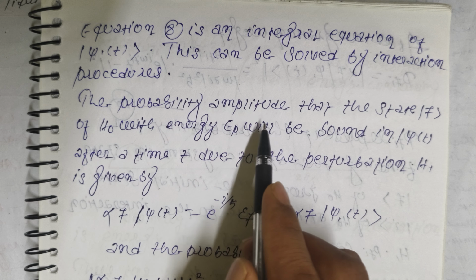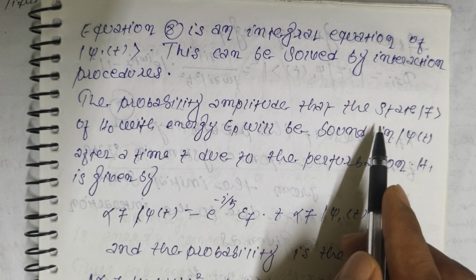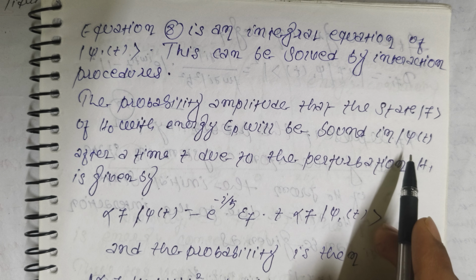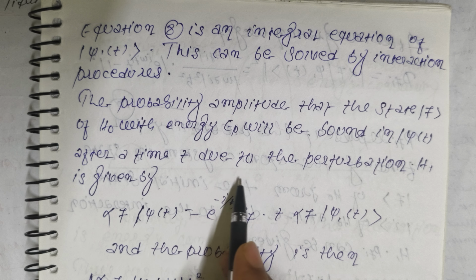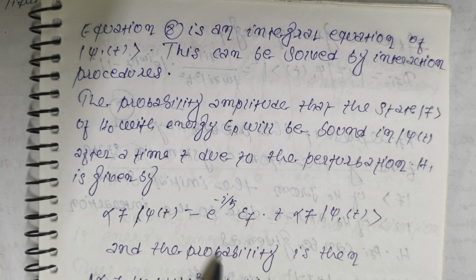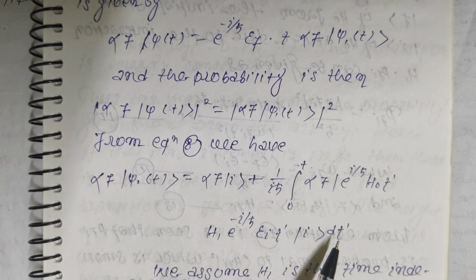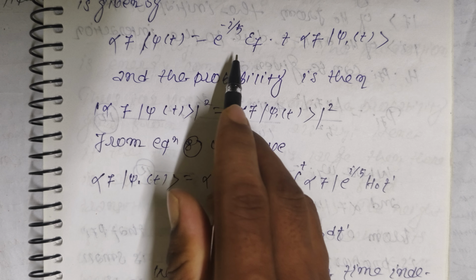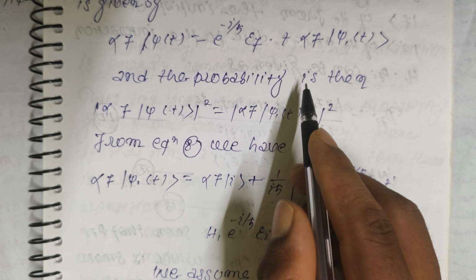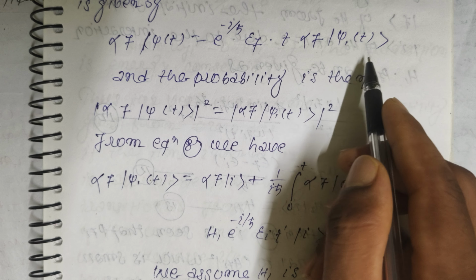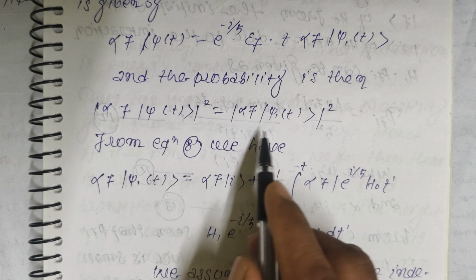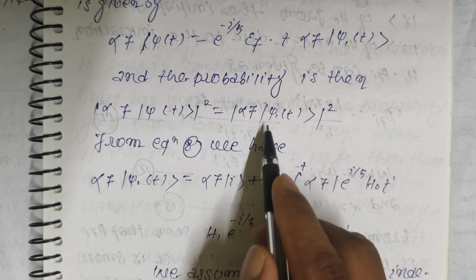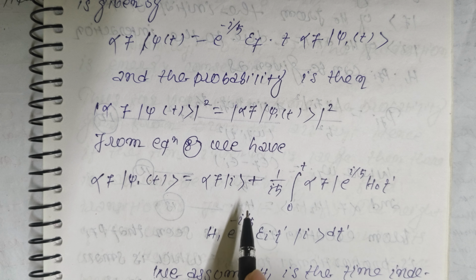The probability amplitude that the state f of H naught with energy EF will be found in phi t after a time t due to the perturbation H1 is given by <f|phi t> is equal to e to the power of (-i/ħ) EF t <f|phi 1 t>, and the probability is then |<f|phi t>| square is equal to |<f|phi 1 t>| whole square.